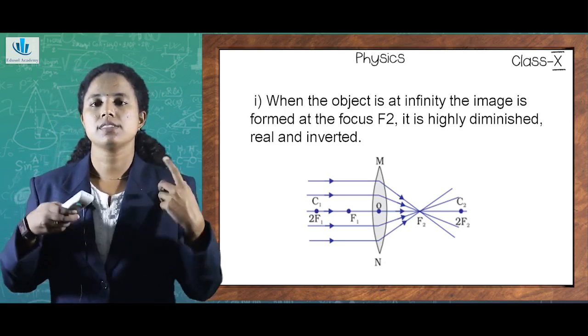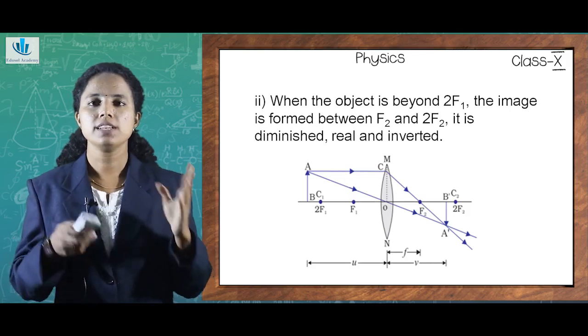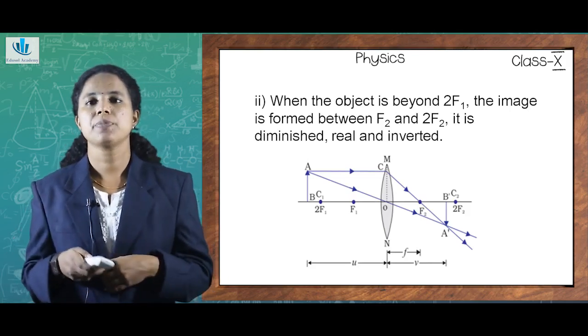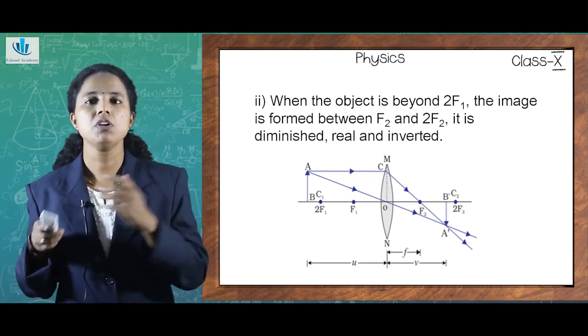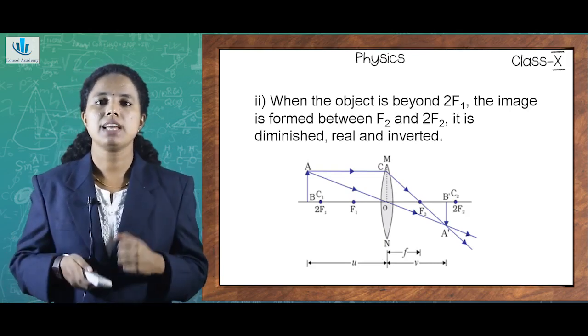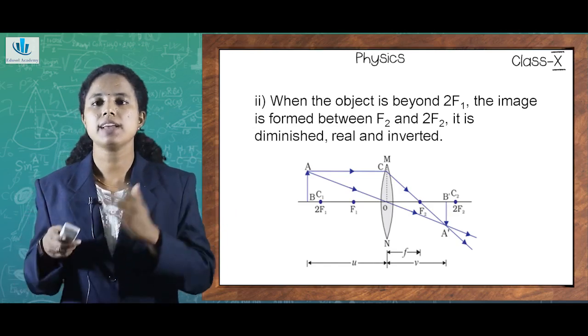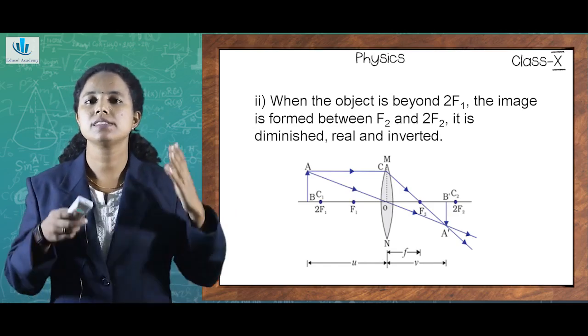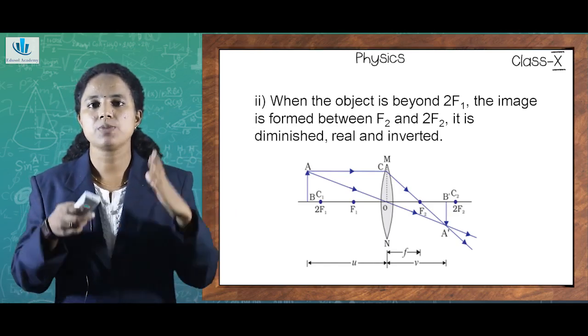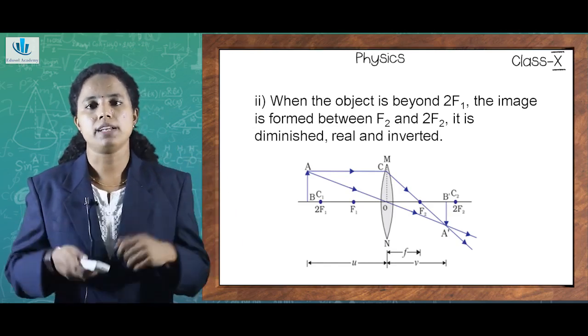So let's look at the second case. So in this particular figure, you can see the object is placed beyond 2F1. As in case of lenses, there are 2 reflecting surfaces. To the right hand side and left hand side of the lenses, there would be center of curvatures, focus as well as 2F components.